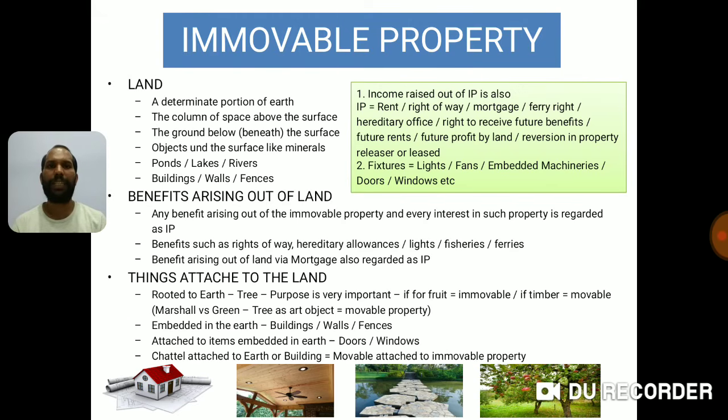Then if there are any ponds, lakes, rivers, sorry, I have taken a very small land for example. I don't think any ponds, lakes or rivers can be there in 1200 square feet, but if you have a big land and if you have ponds, lakes, rivers, you will be the owner of that property also. Then buildings, walls and fences on that land will be of that owner.